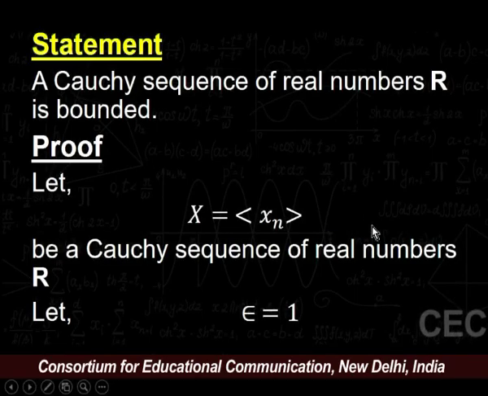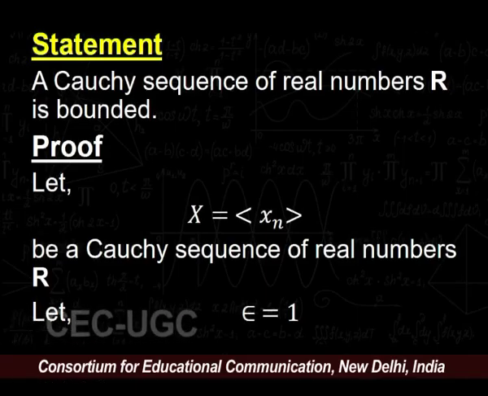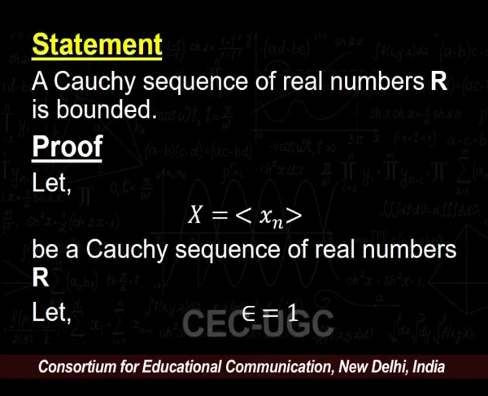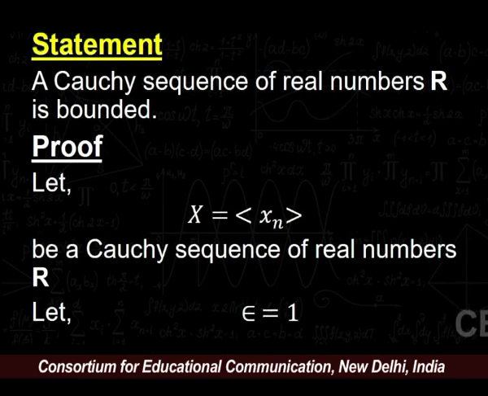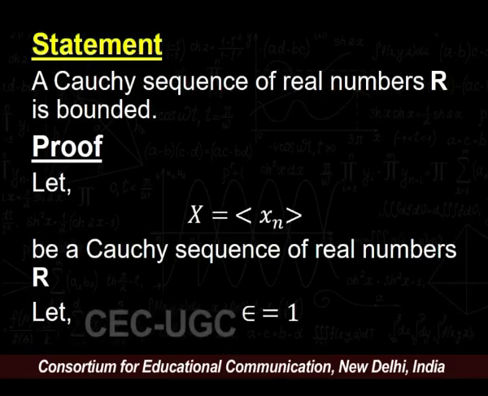Now, we will establish our next result. Our next result is every Cauchy sequence is convergent. So, for that, let us suppose x equals xn be a Cauchy sequence of real numbers. We need to prove that this sequence is bounded. Let epsilon equal 1 in this case. Obviously, 1 is strictly greater than 0.